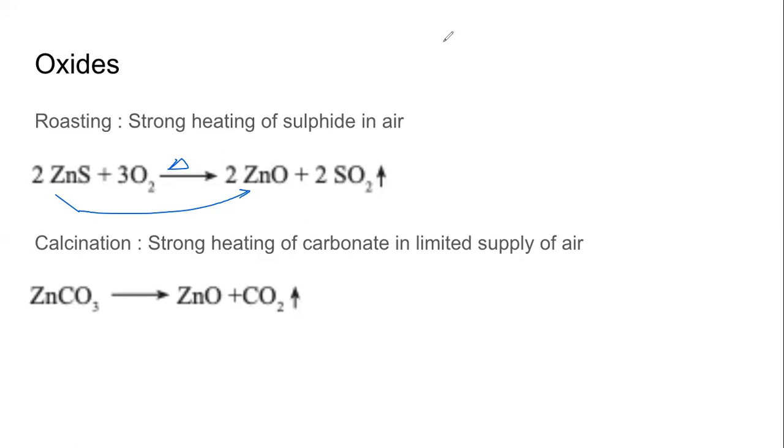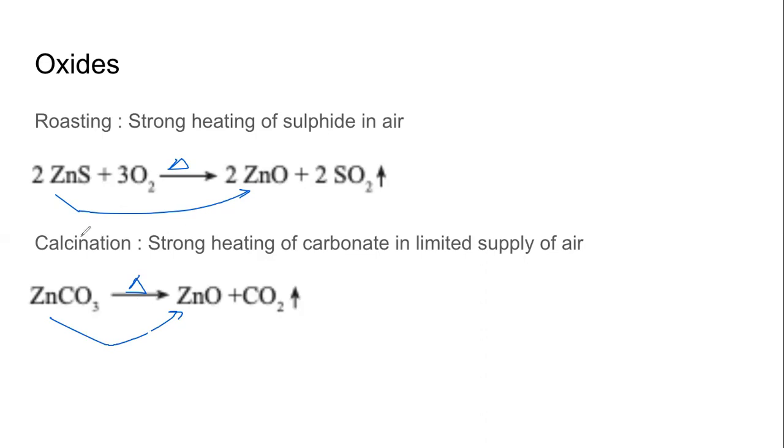A similar thing is done to convert a carbonate ore into its oxide compound. Here also we heat it very strongly, but now the supply of air is limited. We reduce the supply of oxygen, and we do that in case of zinc carbonate. Because of that, zinc carbonate converts into zinc oxide. These are just examples. And this method is called calcination. We need to know these names.